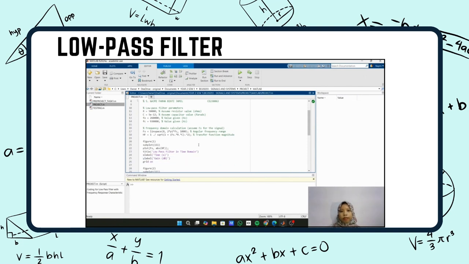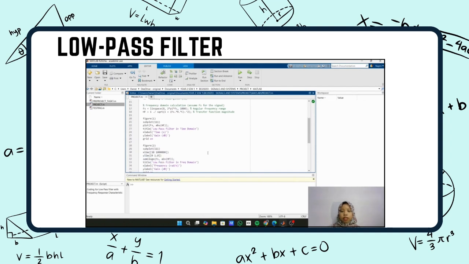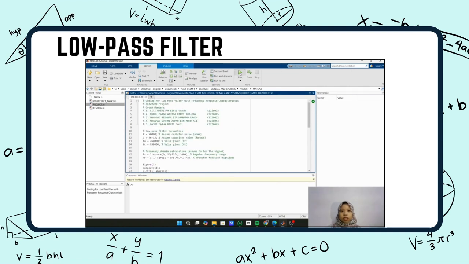Okay, so we have two figures in this MATLAB coding. For figure 1, we have the low pass filter in time domain. It will show the result for low pass filter in time domain. And then in figure 2, we have the low pass filter in frequency domain. Now I will run the coding.